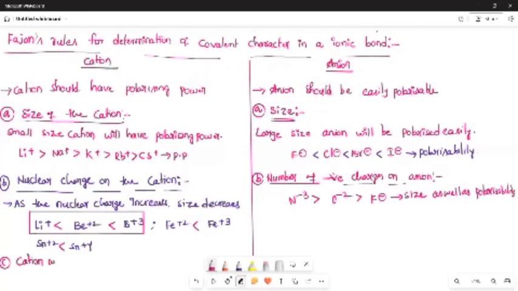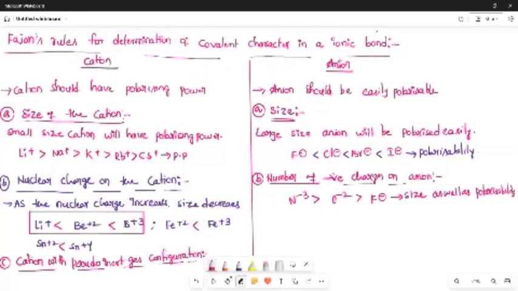Okay, right. Third point: cation with the pseudo inert gas configuration. If our metal cation has 8 electrons in its valence shell, then it has inert gas configuration.